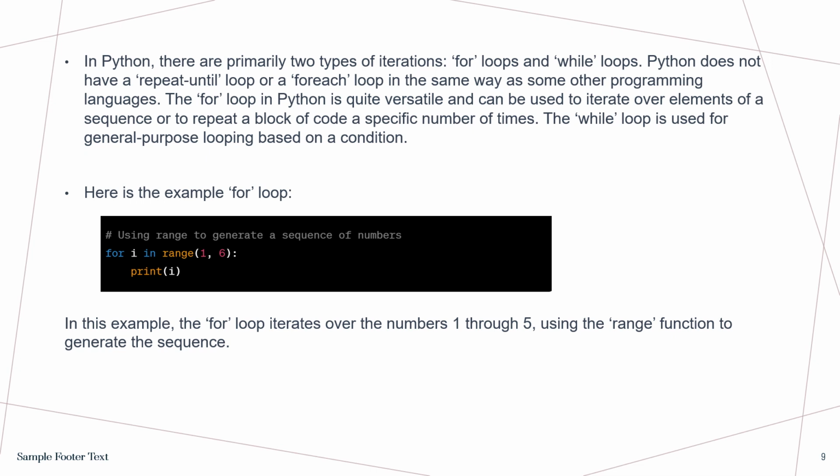Python does not have a repeat until loop or a for each loop in the same way as some other programming languages. The for loop in Python is quite versatile and can be used to iterate over elements of a sequence or repeat a block of code a specific number of times. The while loop is used for general-purpose looping based on a condition. So here's the example of a for loop. In this example, the for loop iterates over the numbers 1 to 5, using the range function to generate the sequence.